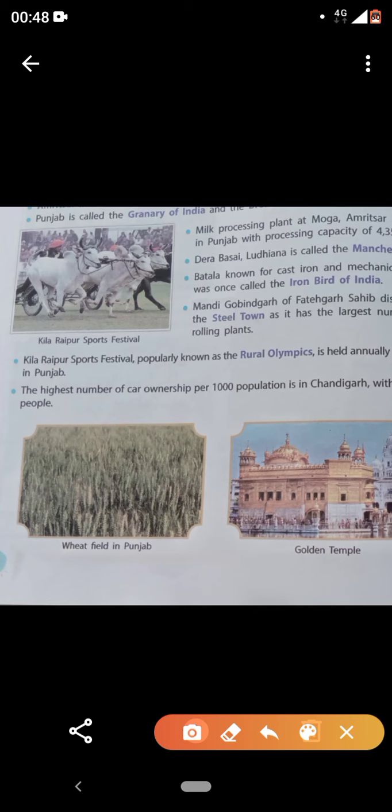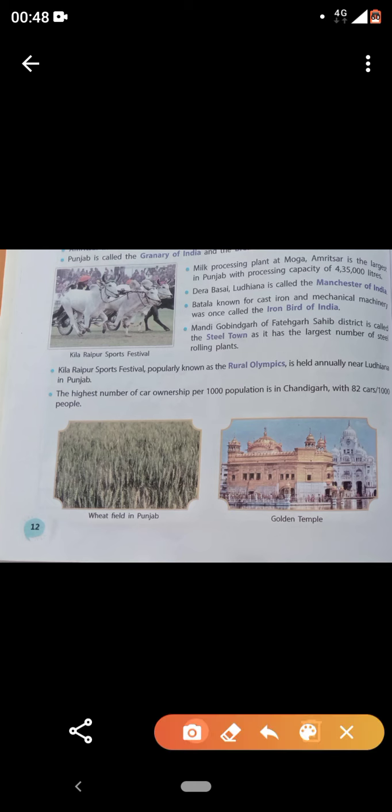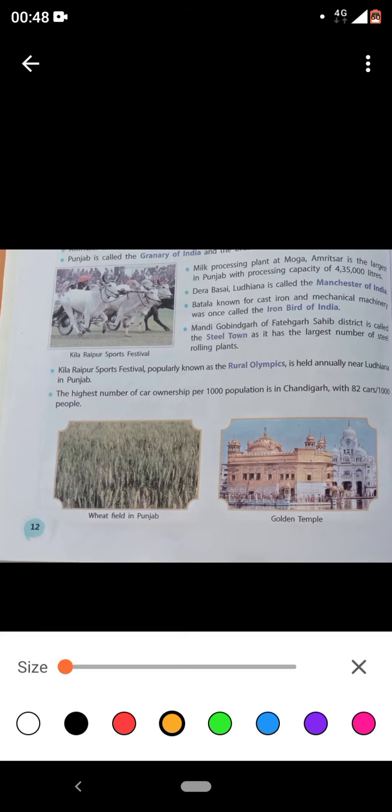Now, the highest car ownership per thousand population is in Chandigarh. This is an important point. If you know about the Census of India 2011, the population density means per area how many people are living. Similarly, car ownership is highest in Chandigarh, which is 82 cars per thousand.